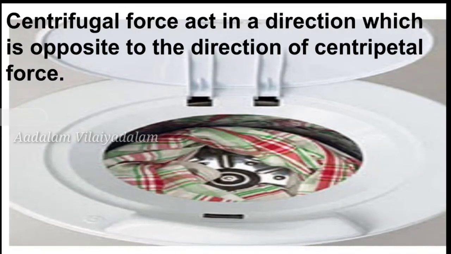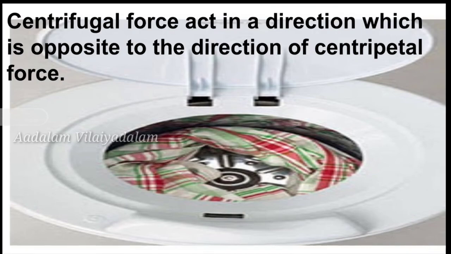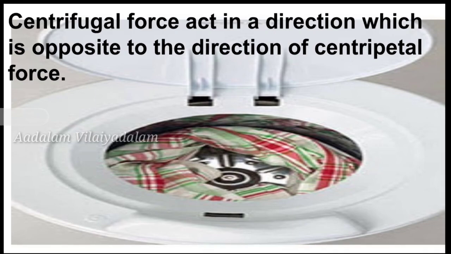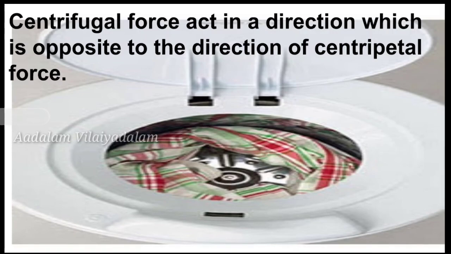Centrifugal force gets our washing dry because it makes the water fly out. The centripetal force between the clothes and the inside of the drum pushes them around in a circle. This makes water slip straight through the drum holes. The dryer in the washing machine is the best example of centrifugal force. So centrifugal force acts in a direction which is opposite to the direction of centripetal force.